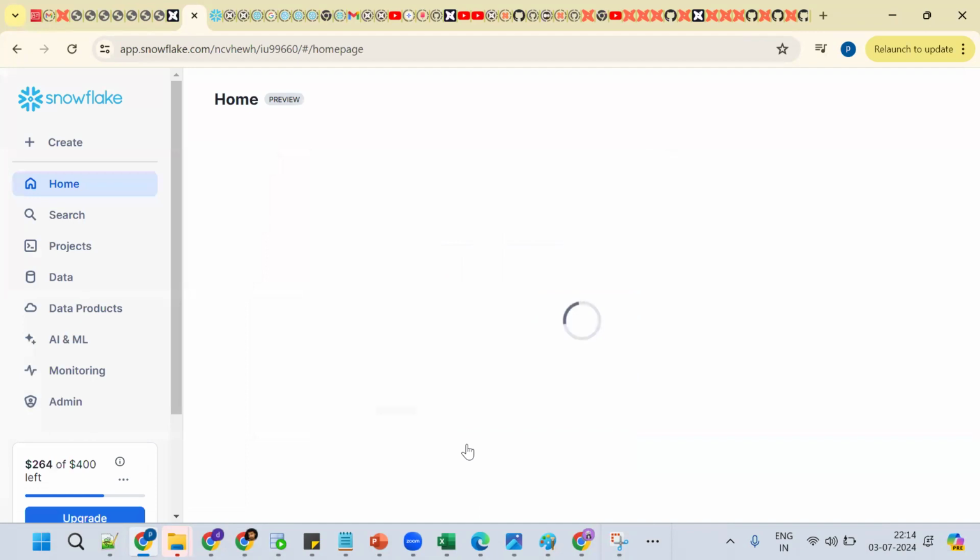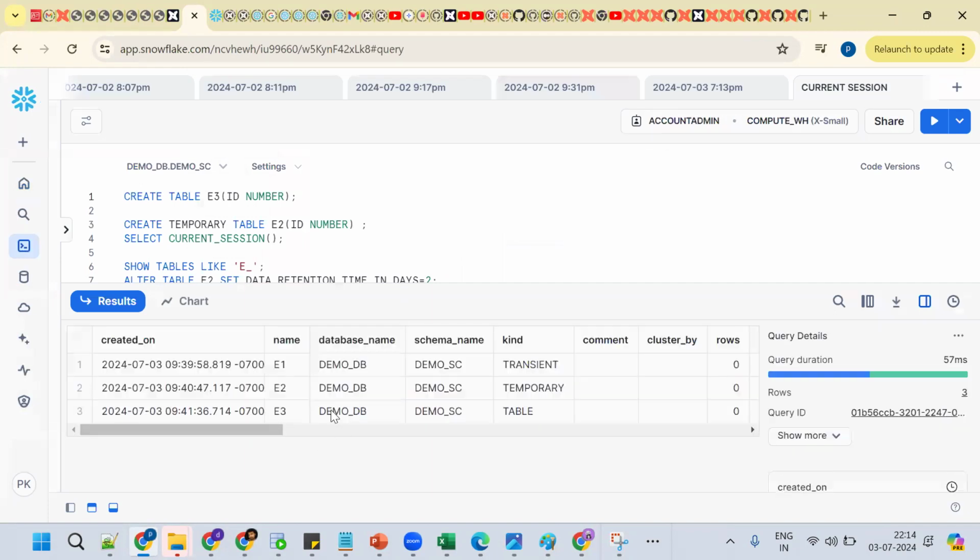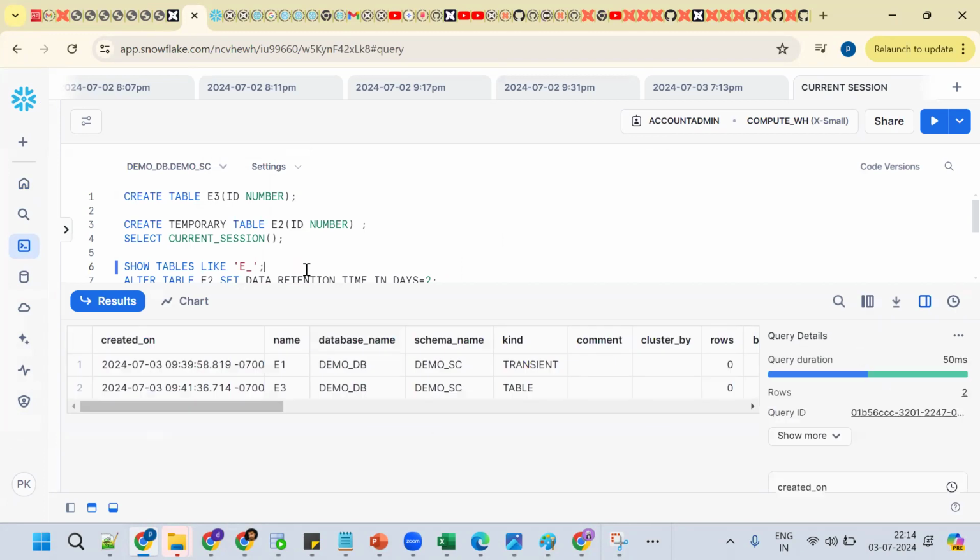Okay, go back here. Now what happened? Go to our projects. Go to the current session. Now see, as of now, how many tables are there? 3 tables are there. Now try to run one more time. Now what happened? Which table got removed? The temporary table got removed.